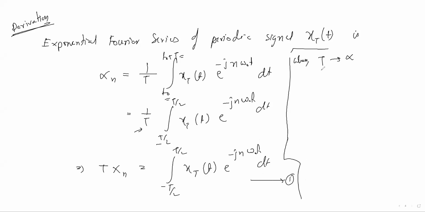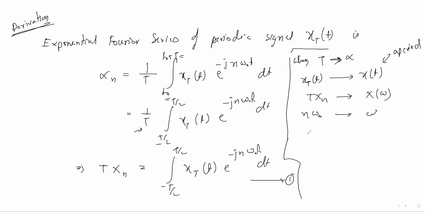When T tends to infinity, x of T becomes what? This x of T is nothing but a periodic signal. When T tends to infinity, this becomes an aperiodic signal, and you can write T x of n becomes X of omega, and n omega naught becomes omega. So equation one can be written as X of omega equal to the integral. If the question asks for the derivation, you can write like this.